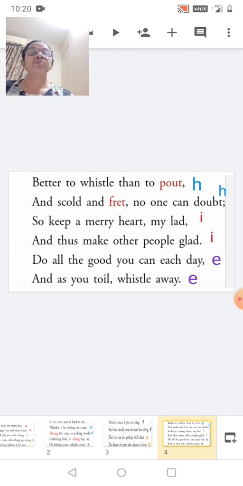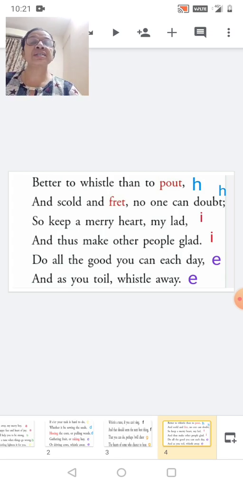Now here we come to the last stanza of the poem. I will read it out for you. Better to whistle than to pout, and scold and fret no one can doubt. So keep a merry heart, my lad, and thus make other people glad. Do all the good you can each day, and as you toil, whistle away. Now this is the last stanza. Let us look at the first line.